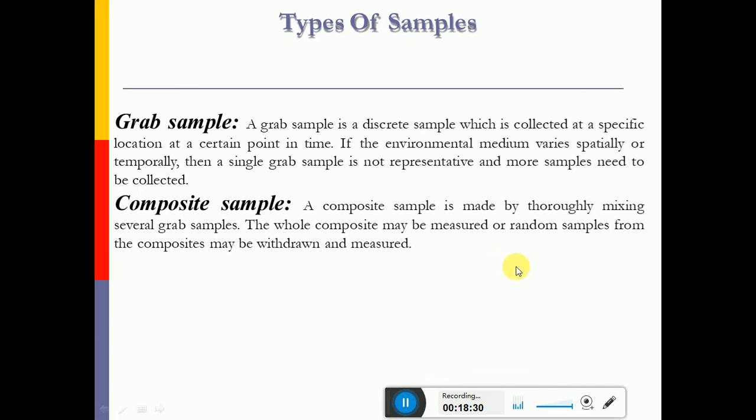So if we collect the sample at a particular location at a specific time, then we call it grab sampling. Similarly, if you collect the samples at location X, location Y and location Z at specific intervals of time, and if you mix the samples of X, Y and Z, then that is called composite sampling. Okay, that is the different types of sampling.